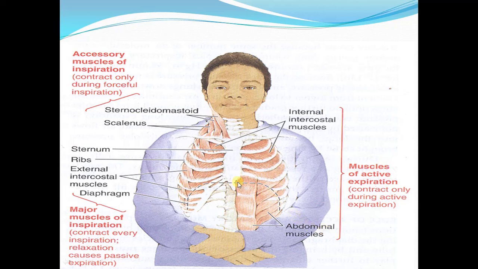This is the diaphragm. This dashed line shows the location of the diaphragm, and these are the external intercostal muscles and these are the internal intercostal muscles, and this is the rectus abdominis, which represents one of the abdominal muscles involved in active expiration.